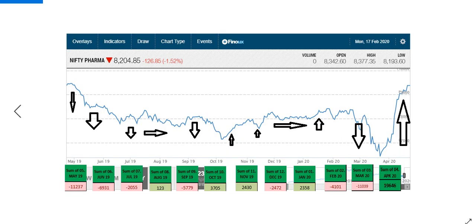I'll tell you one more thing. Nifty Pharma. What about Nifty Pharma? This is the most important sector now because it's after COVID-19. This sector has become more important. You can see May, June, July, they withdrew money and the market came down. August is flat because they didn't withdraw and didn't invest, only a small amount. Now what happened here? They withdrew money, so the market is coming down.